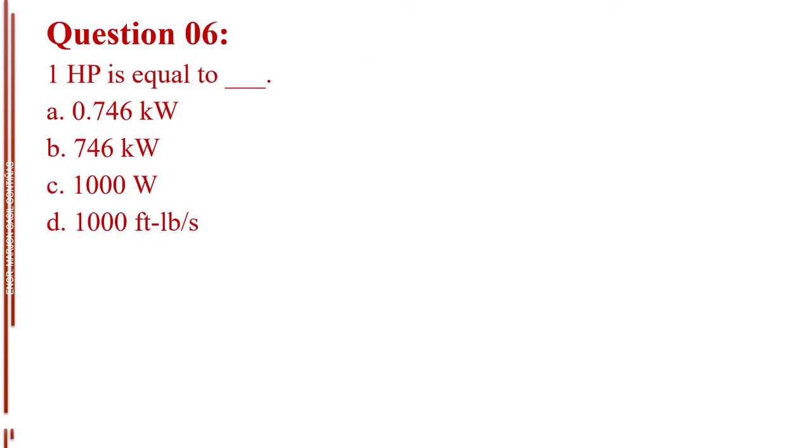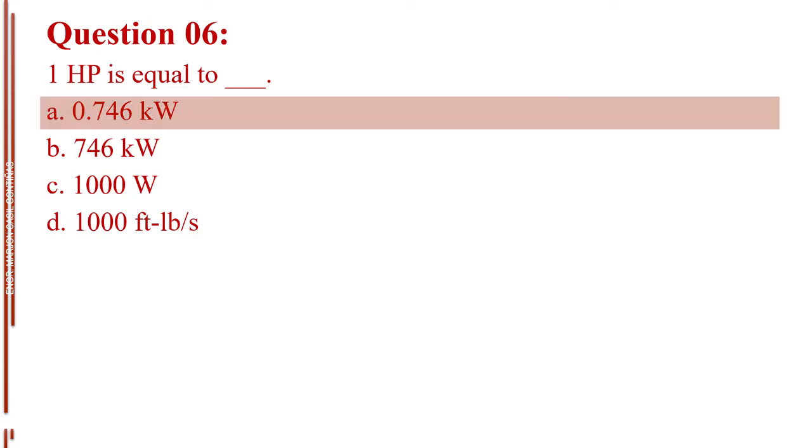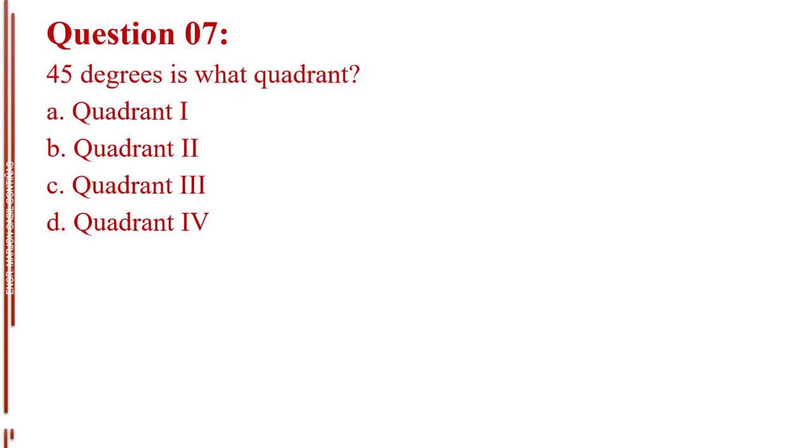Question number 6. 1 horsepower is equal to blank. Letter A, 0.746 kilowatt. Letter B, 746 kilowatts. Letter C, 1000 watts. Letter D, 1000 foot-pound per second. The answer is letter A, 0.746 kilowatt.